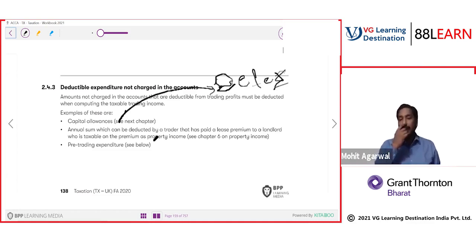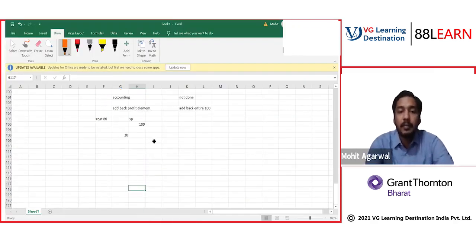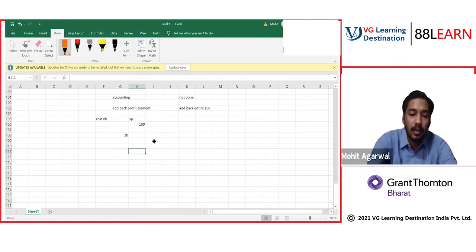But for that, you have to divide on the basis of the number of years. What I'm trying to say is, how do we calculate the revenue amount?